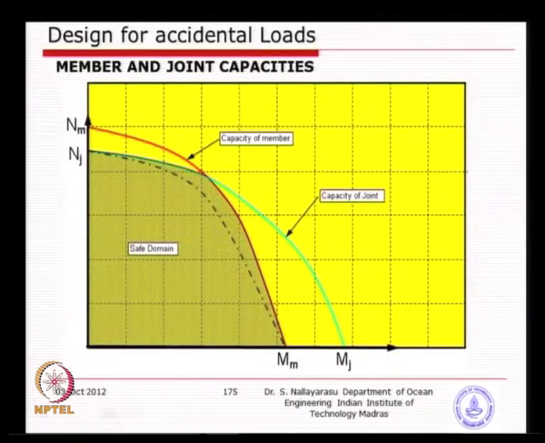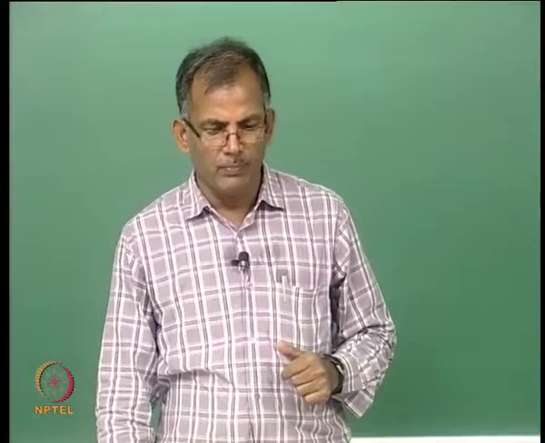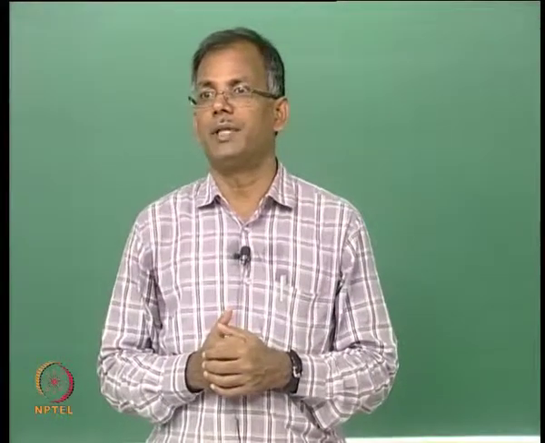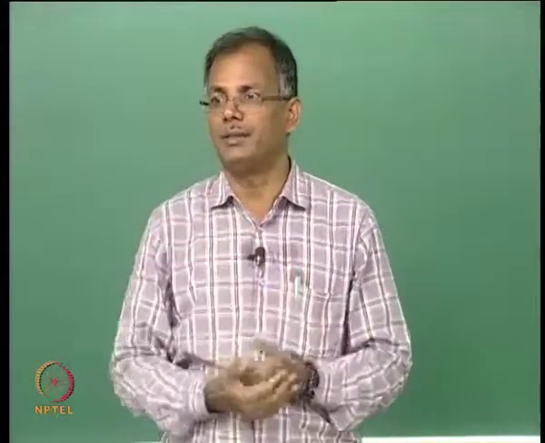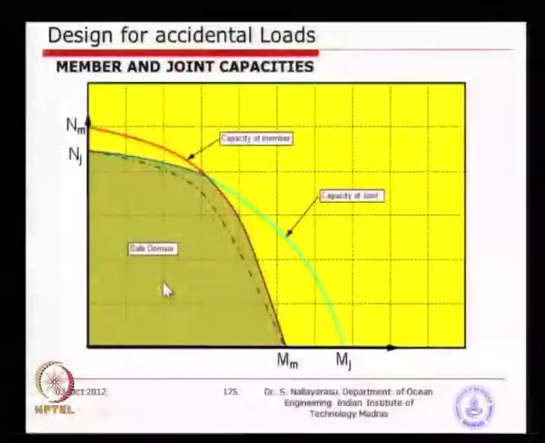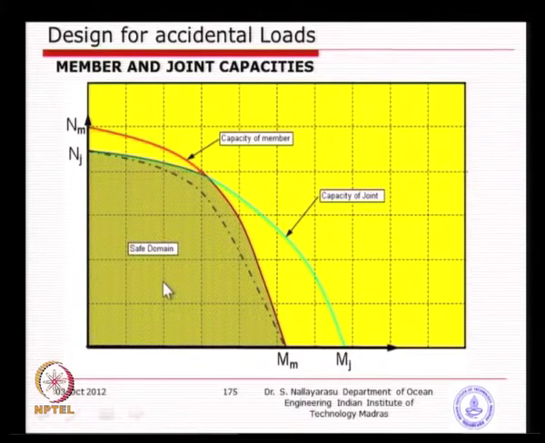So, in here I have just given you a chart wherein the capacity of the member versus capacity of joint. When you design the overall system, you need to make sure that there is no member or joint, isolated, basically, that has a capacity lesser than the minimum capacity required. So, the overlapping zone is the safe domain of the capacity of the members, not one member, all the members, and capacity of joints put together.